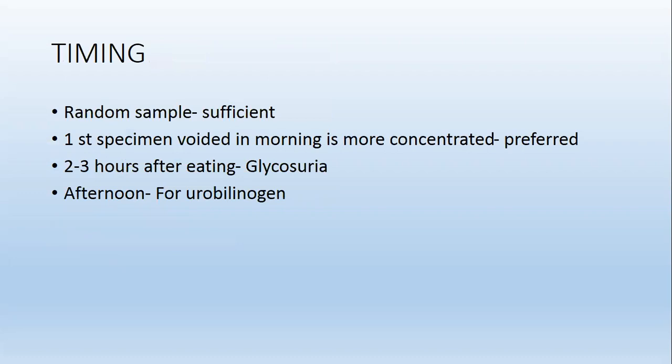Timing for collection of the sample. First, a random sample may be sufficient. First specimen voided in morning is more concentrated and is the preferred sample. 2-3 hours after eating for glycosuria. Afternoon for urobilinogen.